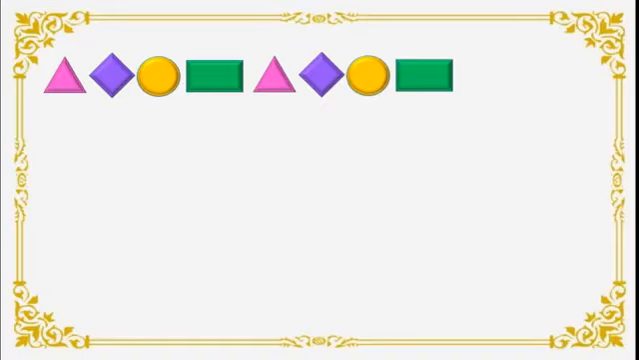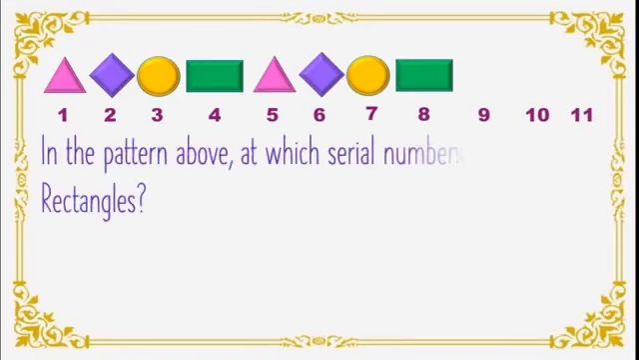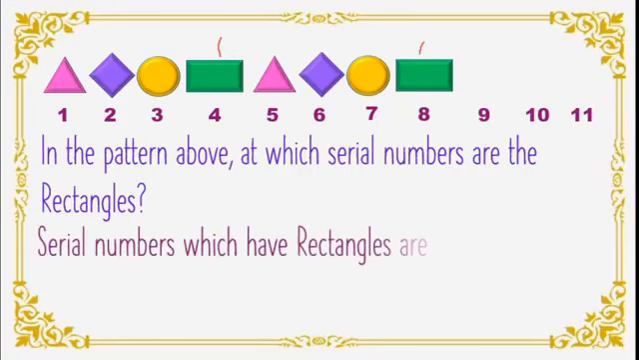See the pattern again. We will give the numbers, 11. Okay. Now the question is, in the pattern above, at which serial numbers are the rectangles? Rectangles are green in color. See, this is first one, this is second one, isn't it? Now here, serial numbers which have rectangles are, yes students, it is very easy.